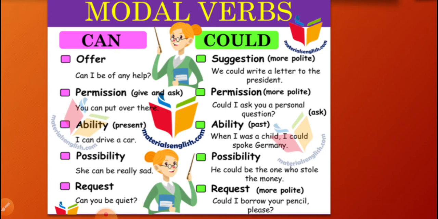Ability in present time. If you have any ability in present time, you should express it with the use of can. Like, I can drive a car means I know how to drive a car. Possibility: she can be really sad. This is a possibility, somebody might have said something to her, and there are chances of her being sad.